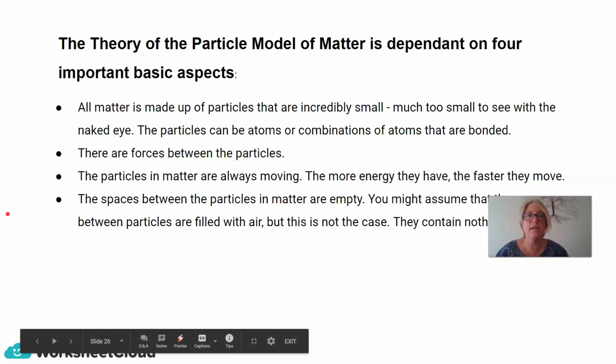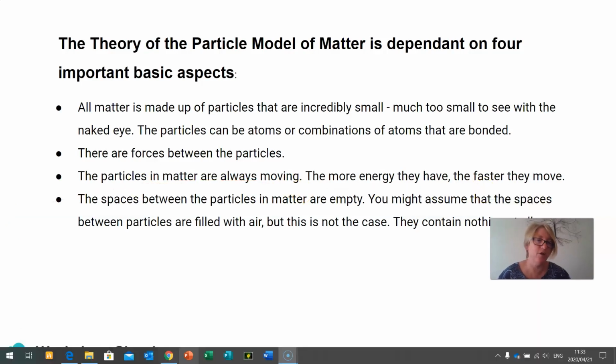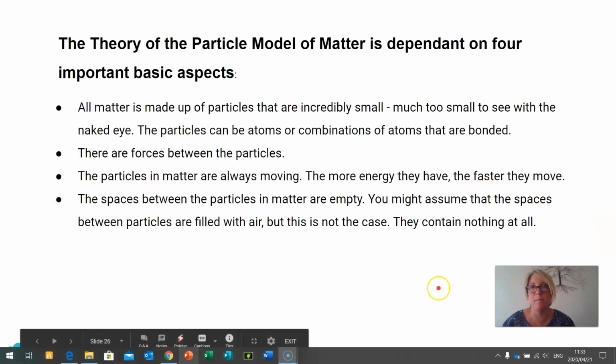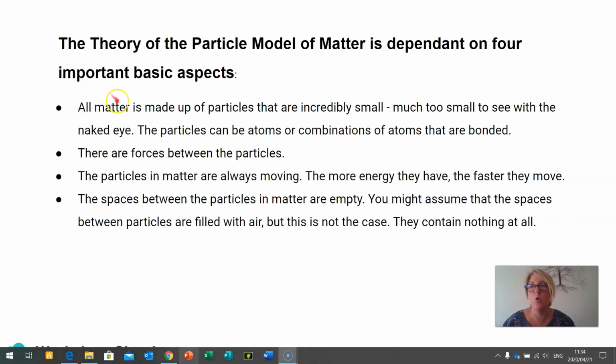So through this lesson, we have learned 4 basic concepts that I think are very, very important for you to remember here. And that is that all matter is made up of particles. And these particles are incredibly small. They are much too small to see with the naked eye. The particles can be atoms, or they can be combinations of atoms that are bonded together. So they can be atoms, molecules, or compounds.